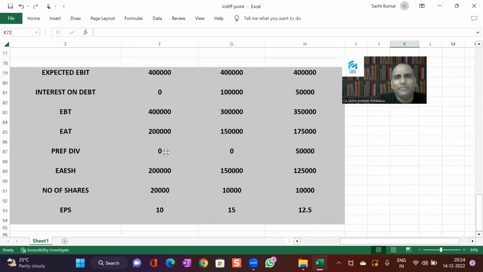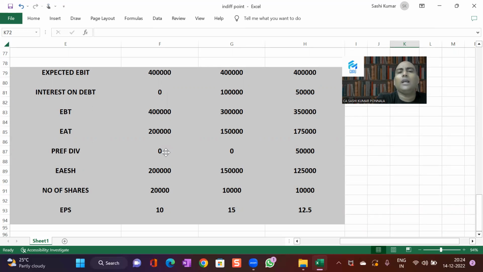So from where should we appropriate the dividend amount? Interest on debt is a charge against profit. Payment of preference dividend is an appropriation of profit. Interest is paid from pre-tax profit, and dividend is paid from post-tax profit. That is the fundamental difference between these. So we have earnings to equity shareholders, number of shares and EPS. Now the issue is, we are not comparing how much EPS we are getting from the investment.